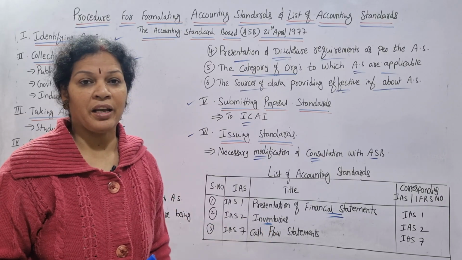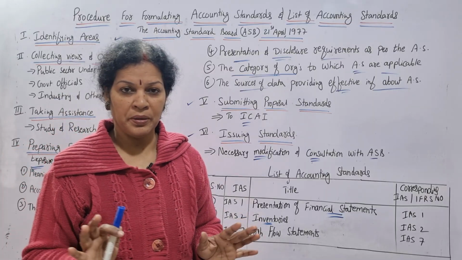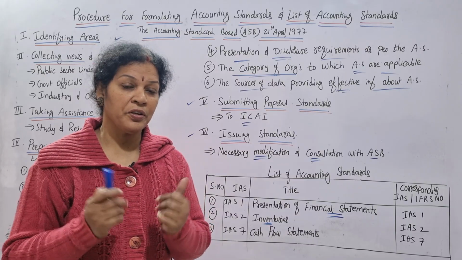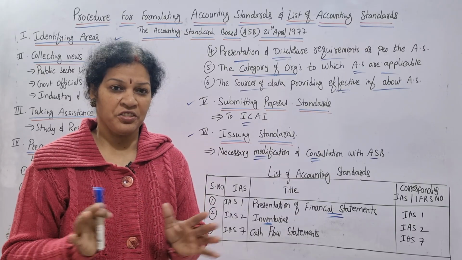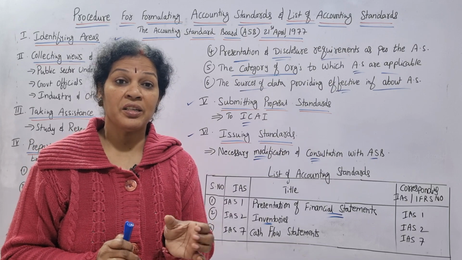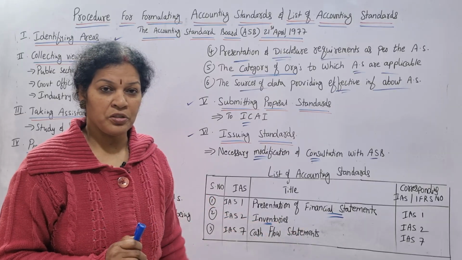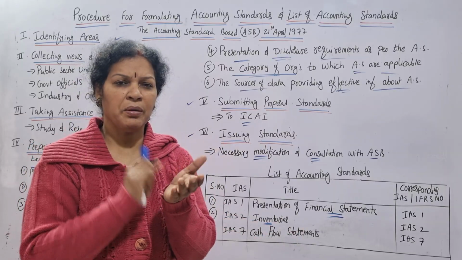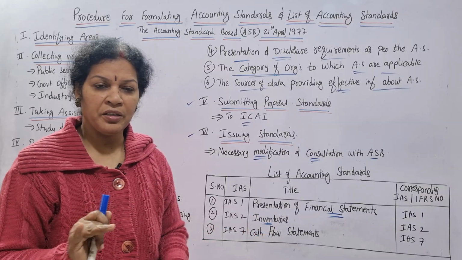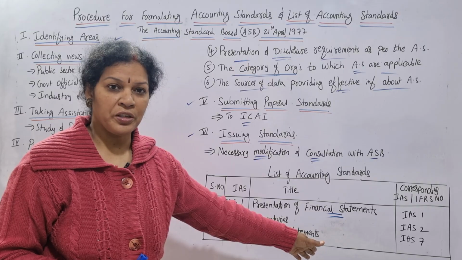7 is talking about the cash flow statement. Earlier we used to prepare the cash flow statement in a different format. Indian Accounting Standard has mentioned a different format. They changed it. So that is mentioned in Accounting Standard number 7, that is the cash flow statement. You should remember it. Number 1, financial statements. Number 2, inventories. Next one, number 7, cash flow statement.